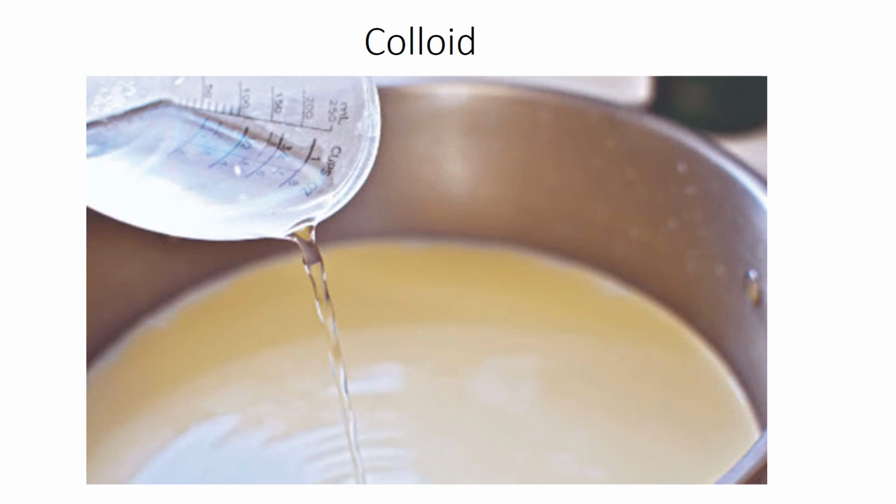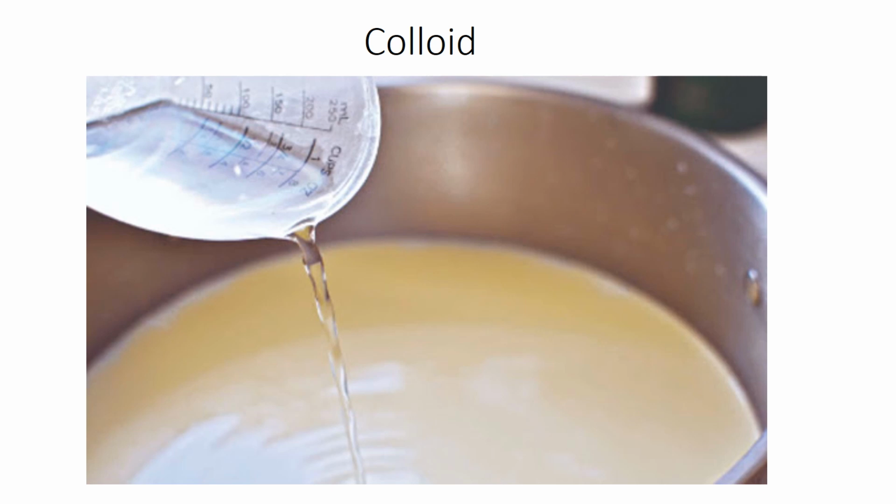Solution is where the particles are getting dissolved. Colloid is where the particle is not getting dissolved. In suspension, we were able to see the particles. In colloid, we are not able to see the particles because the particle size is very, very small.